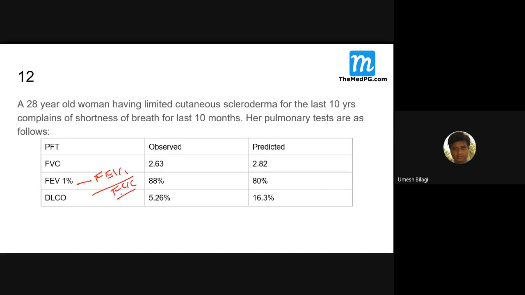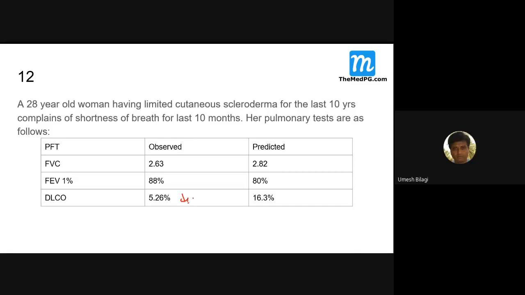Okay, got it? Now, FEV1 ratio means it is a ratio now. It is increased here, whereas predicted is 80. Because of that, it is increased. DLCO, what has happened? DLCO has decreased.